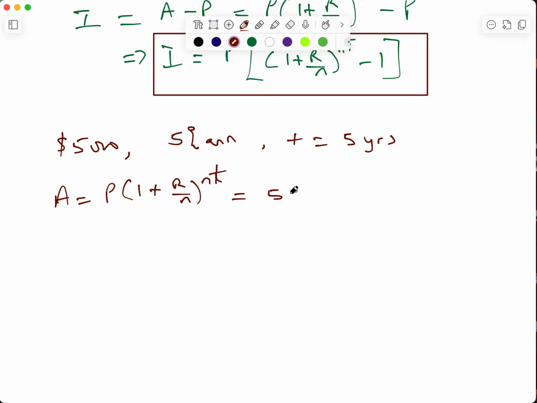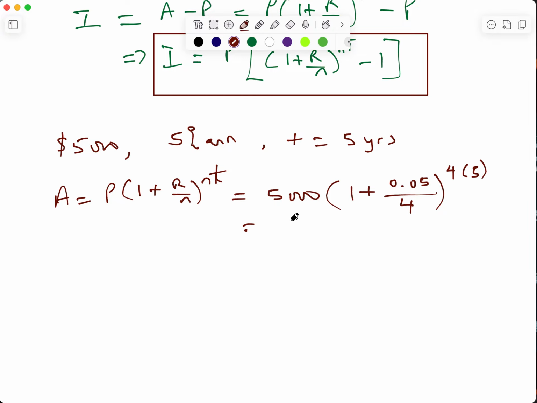If it is done quarterly, the principal is 5,000, and then this is going to be 1 plus the rate. I told you always divide the rate by 100, so that's 0.05 divided by n. In this case n is 4 because it is done quarterly, and the time is 5 years.